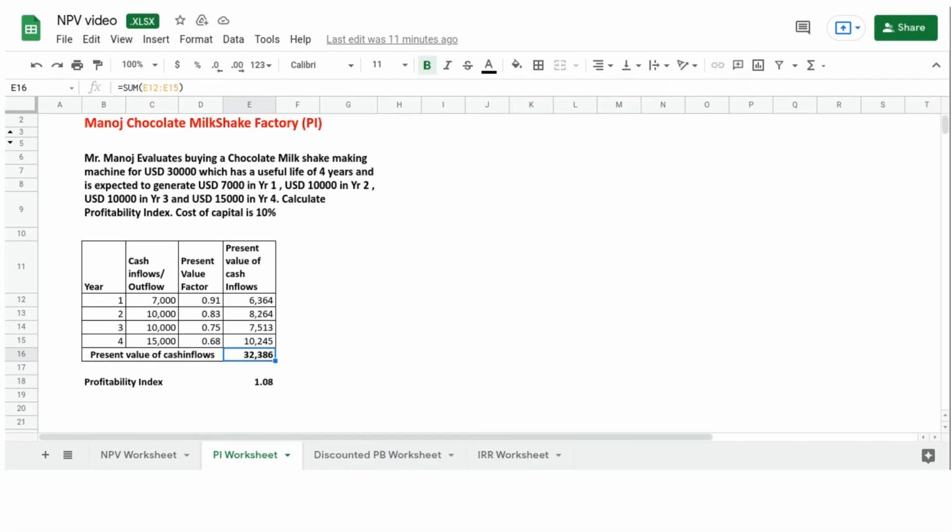Now that we have understood the concept of profitability index, let's try to do a practical sum. This sum is similar to the NPV sum, except for the fact we are calculating the profitability index. So we have already calculated the present value of cash inflows based on net present value, where we arrived at the present value of cash inflows as 32,386. The formula to arrive at profitability index is 32,386 divided by 30,000. That is nothing but present value of cash inflows divided by present value of cash outflows, which works out to 1.08.